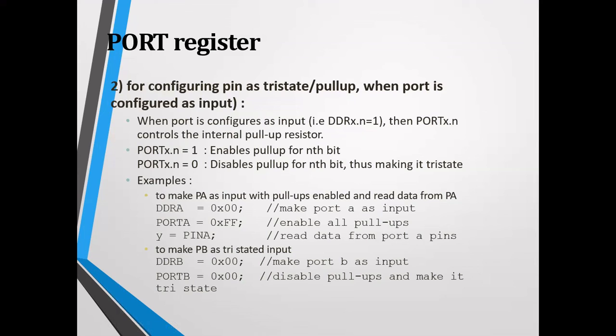Okay. So what is a pull-up? Just think. What do you mean by pull-up? Let me explain with an example. Let's say you have a microcontroller unit with one pin configured as input.